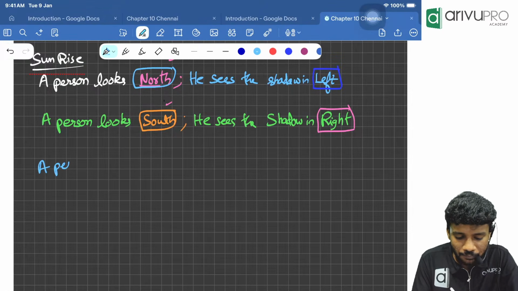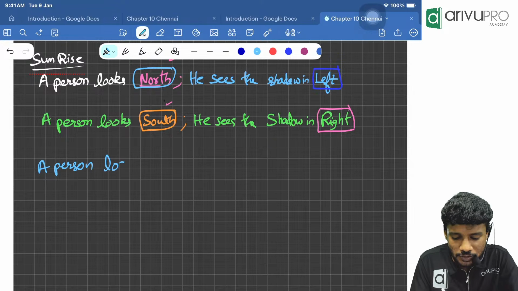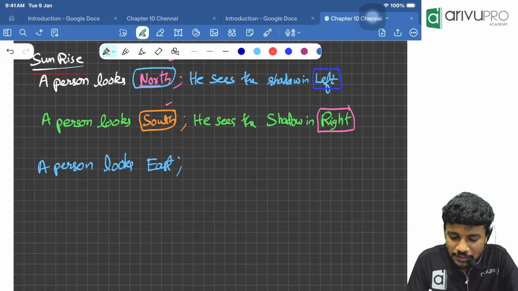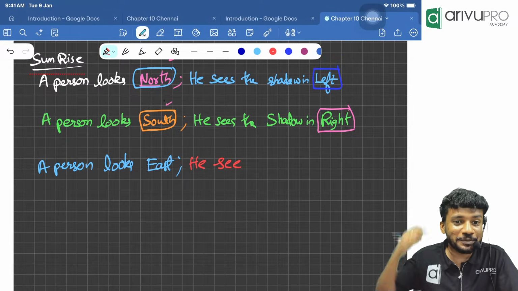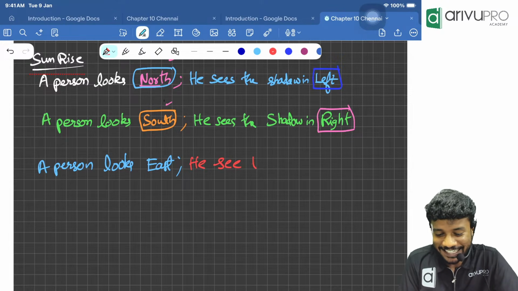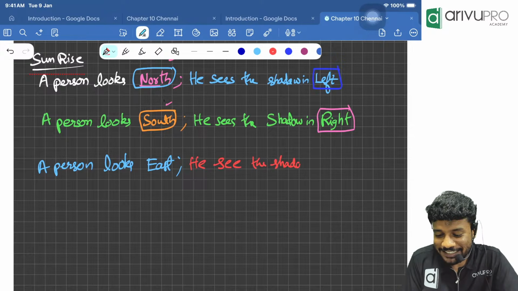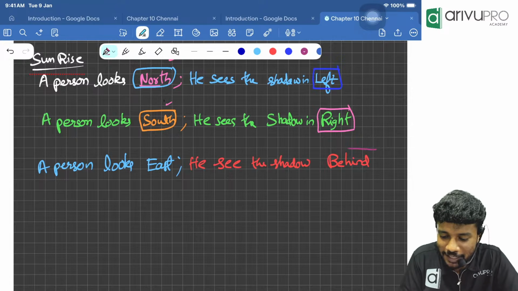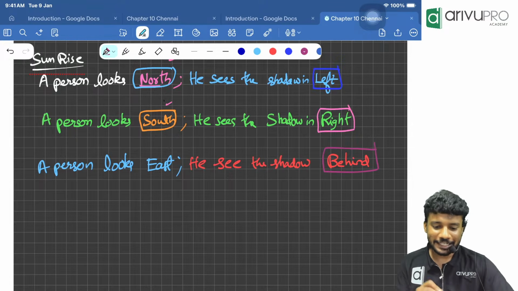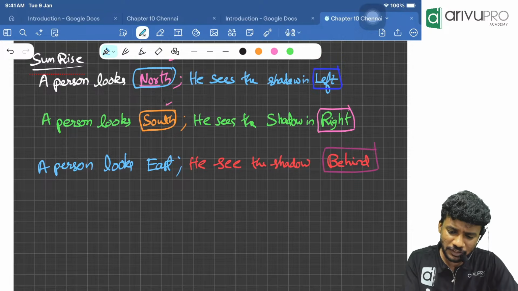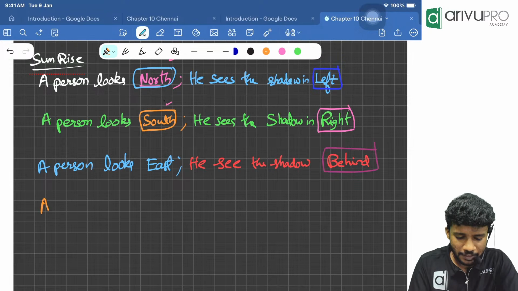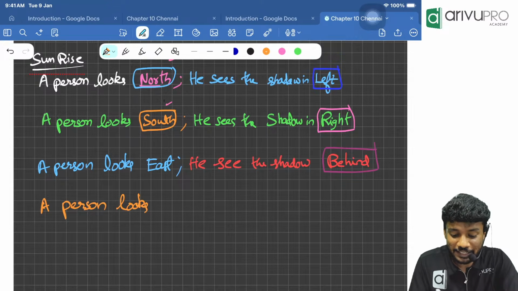A person looks east. He sees, first actually he will not see, because it is behind him. He sees the shadow behind him. Okay, he sees the shadow behind. Then, can anyone tell me when will he see the shadow in front of him? A person looks which direction? The west.